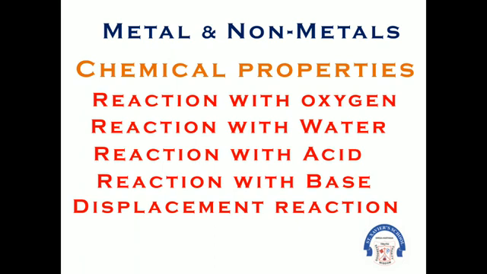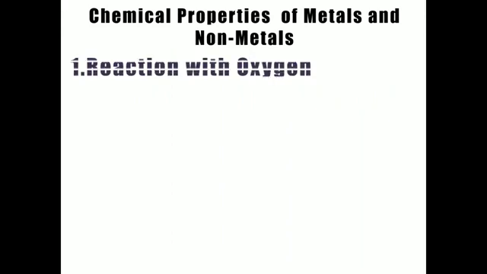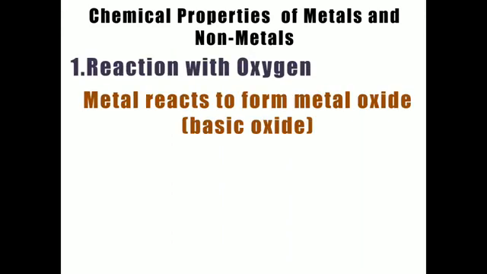First of all, how are metals and non-metals going to behave when they react with oxygen? Let us take the first type of reaction, that is reaction with oxygen. Let us discuss how metals react with oxygen. Metals react with oxygen to form a compound known as metal oxide.